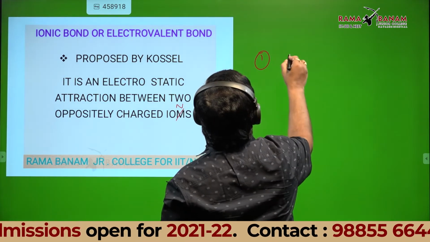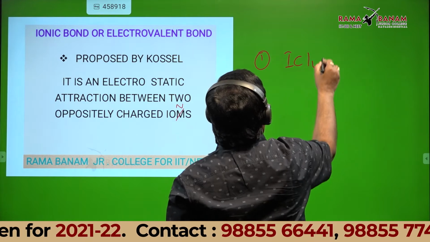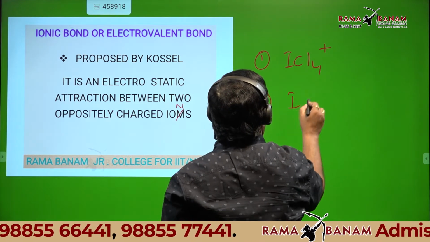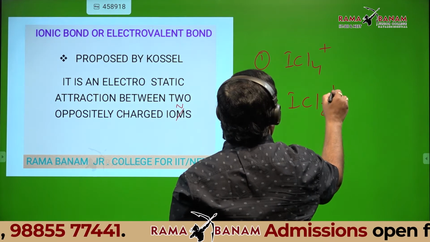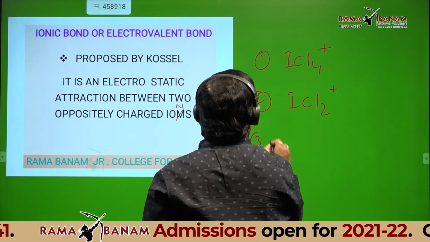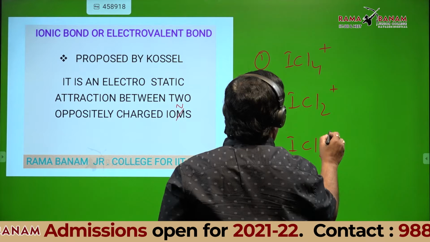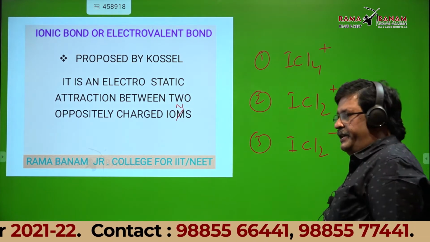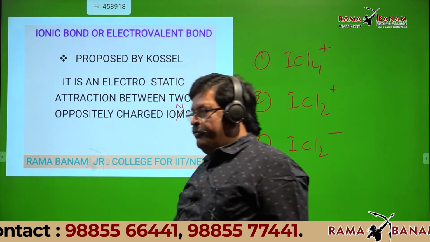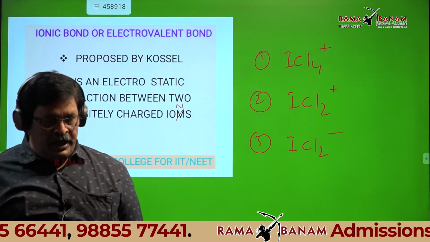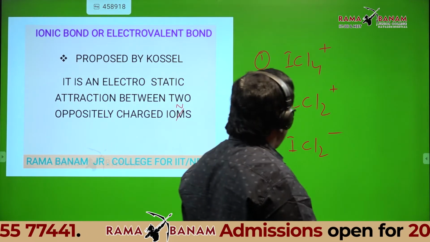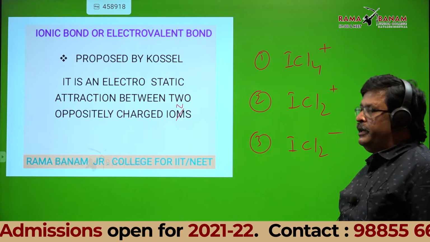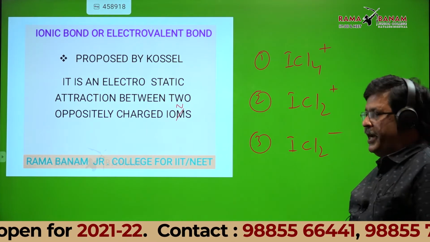First one, ICl4 plus, ICl2 plus, ICl2 minus. I gave 3 ions, students, here. I'll give 3 to 5 minutes. If you can do these 3 correctly, then we'll start ionic bond and formation of ionic bond.